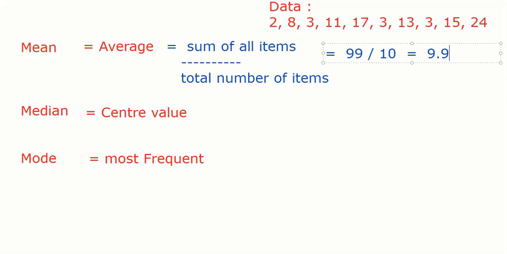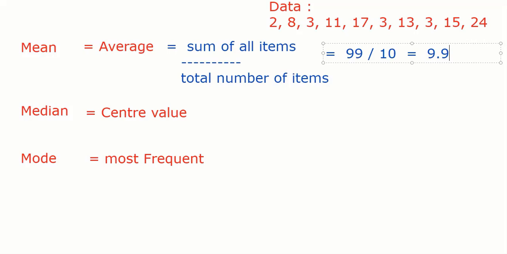Suppose this is the score of a maths test of 10 students. We can say that on average people scored 9.9, but average will never give you the exact thing. Mean is 9.9, but not a single data point here is 9.9, so mean will not give you any exact data. Mean just tells you, if you summarize everyone, where your range lies. It means the approximate class performance is 9.9 points.